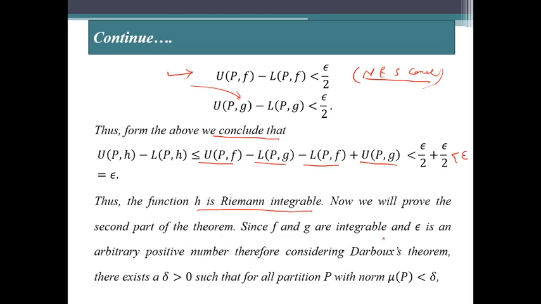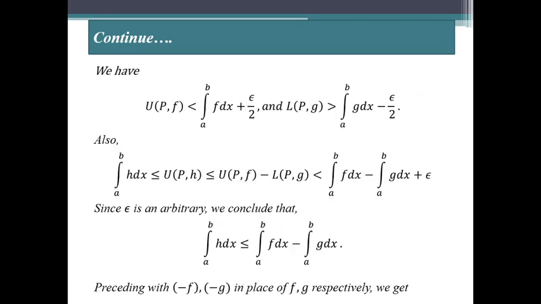Since f and g both are integrable and epsilon is an arbitrary positive number, using Darboux's theorem there exists delta greater than 0 such that for all partitions P with norm mu p less than delta, we have the upper Darboux sum U(P,f) less than the integral of f dx plus epsilon by 2.